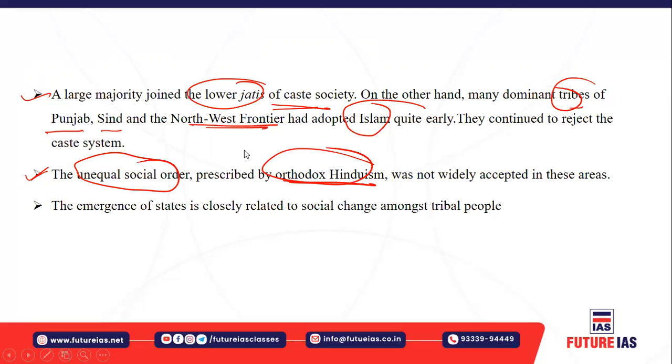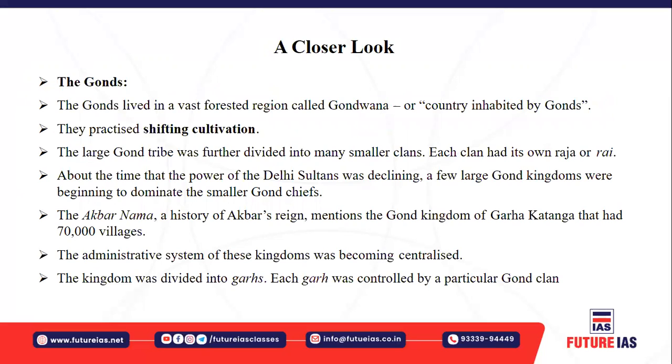And you must understand that as the system emerged, many areas were not accepting this version of the unequal order of society. The emergence of these states is closely related to the social change among the tribal people; because of that, the emergence of states took place. Let's look closer at the different types of tribal people who reside in the different regions of the Indian subcontinent.